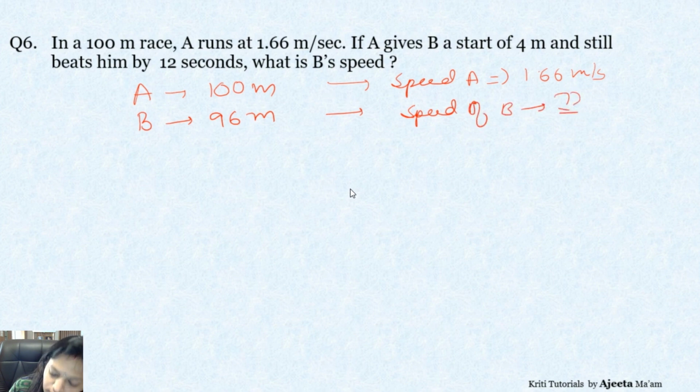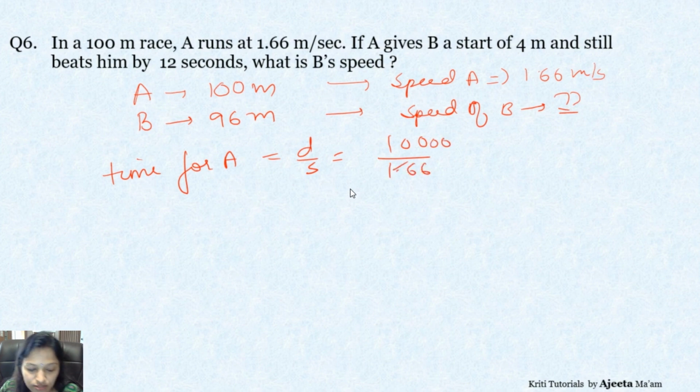Okay. Now first we find the time for A, then we add 12 to it and we will get the time for B as well. So let's do it now. Time for A. So the formula for time is distance upon speed. So 100 upon 1.66. So let's divide it.